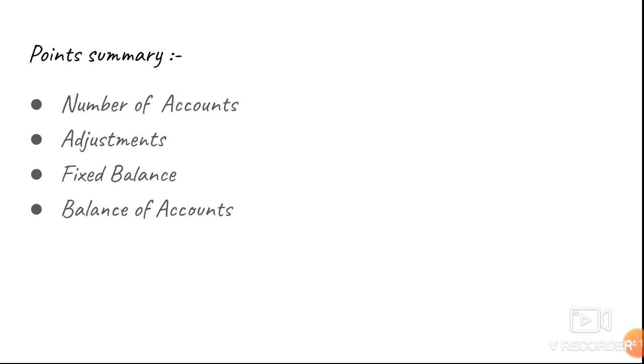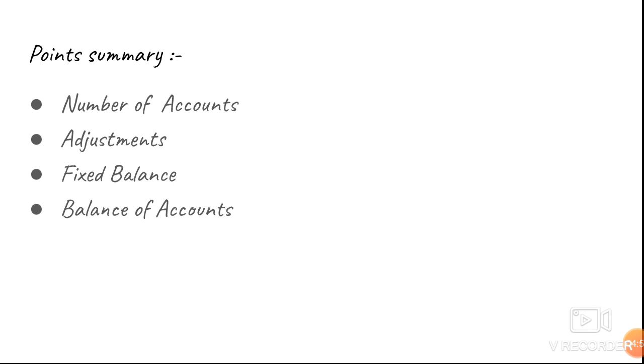Point summary. Let's see. Number of accounts: under the fixed capital method, two accounts; under the fluctuating capital method, only one account. Second one is adjustments. All adjustments are recorded in the current account in the case of the fixed capital method. In the fluctuating capital method, all adjustments are recorded in the capital account itself. Now fixed balance. The capital account balance remains the same for the whole year in the fixed capital method, but under the fluctuating capital method, the balance fluctuates.